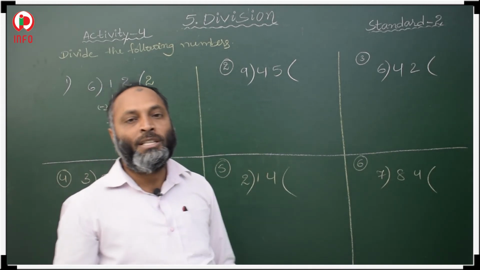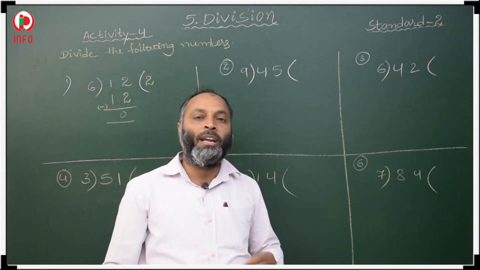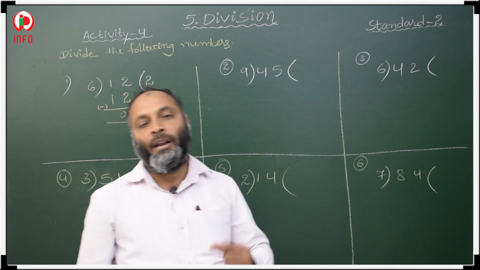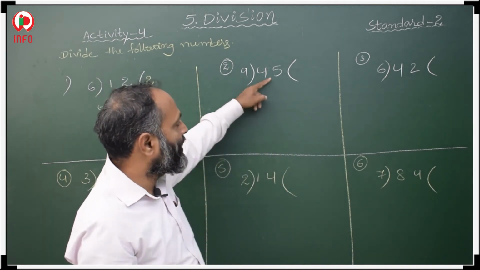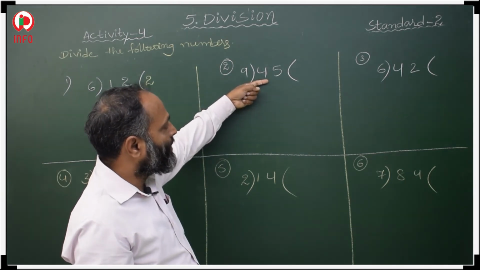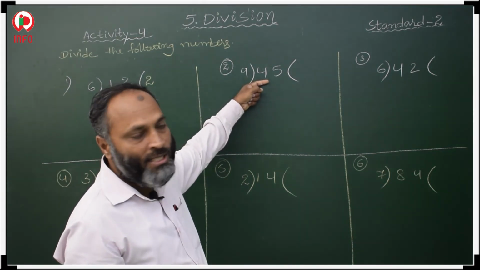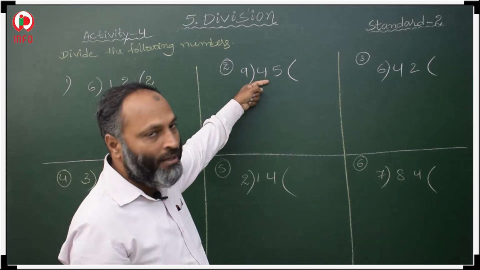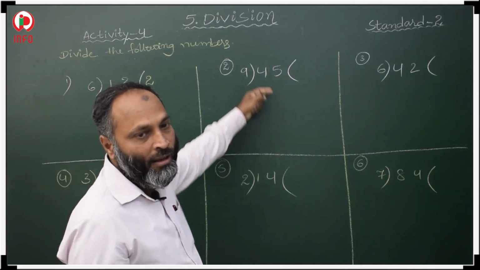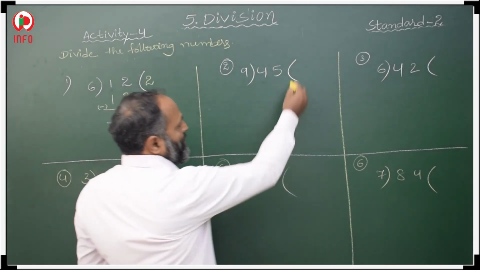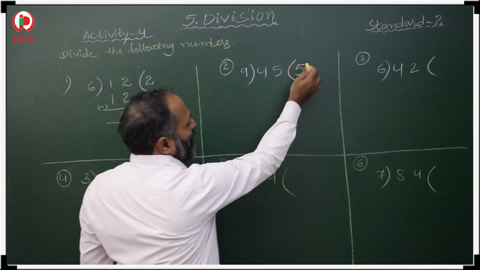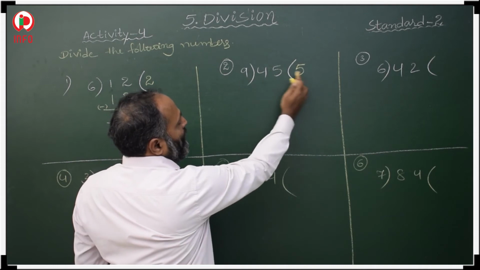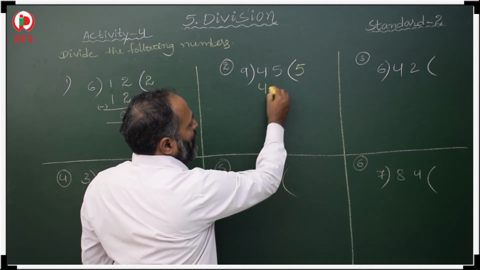Now we have to check in the 9 table when you will get 45. Read the 9 table. 9 ones are 9, 9 twos are 18, 9 threes are 27, 9 fours are 36, 9 fives are 45. 5 is our quotient, we have to write it on the right side, and 9 fives are 45 we have to write here.